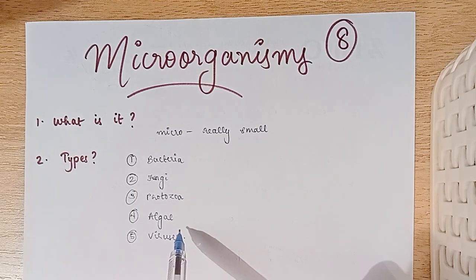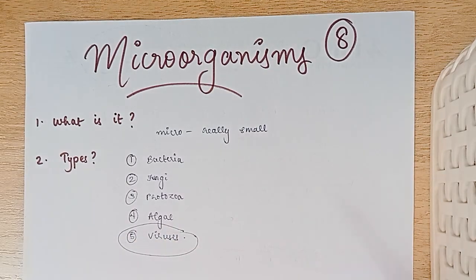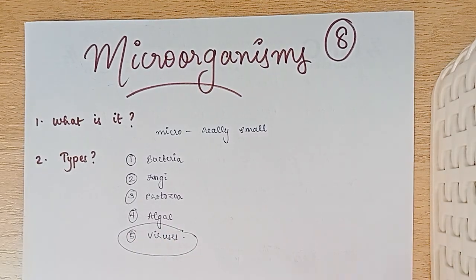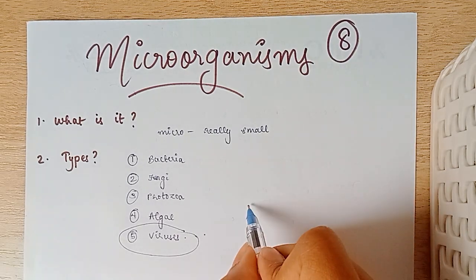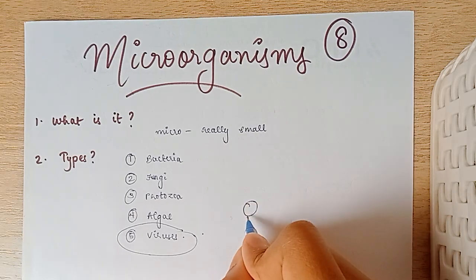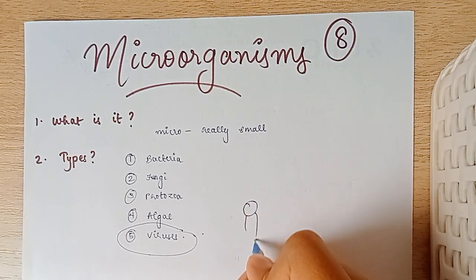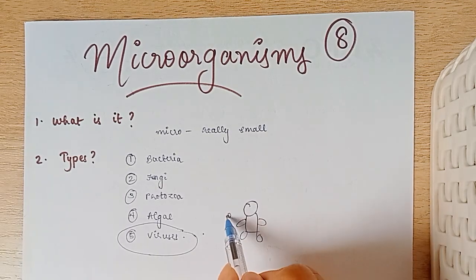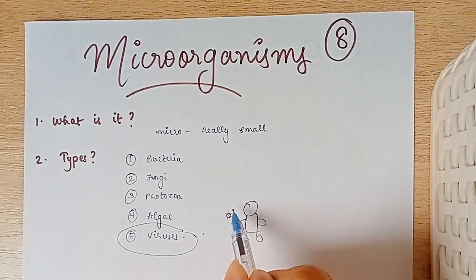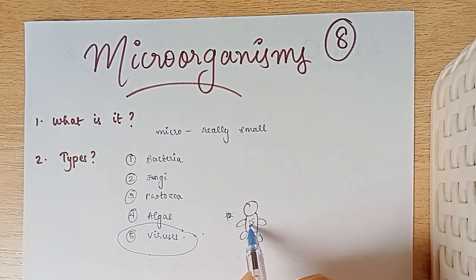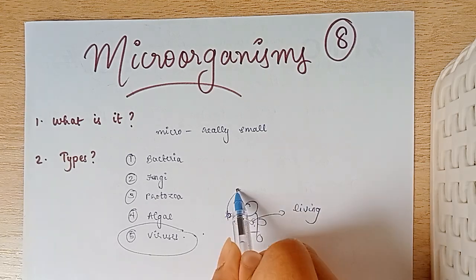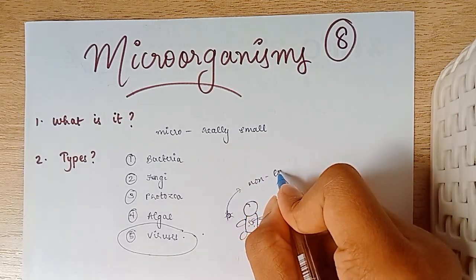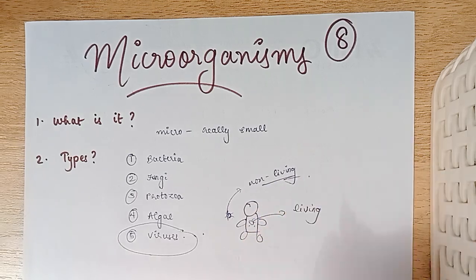So these are the 5 types of microorganisms. Among all these 5, viruses are of a special type. Why? Because viruses can only reproduce inside a host cell or a living cell. Suppose this is a human with hands and legs. A virus is non-living when it is outside and it is living when it is inside. That's why it is a special case of microorganisms. This is an external point.